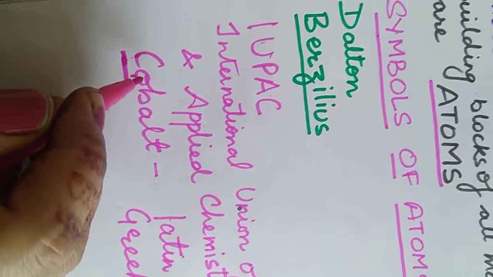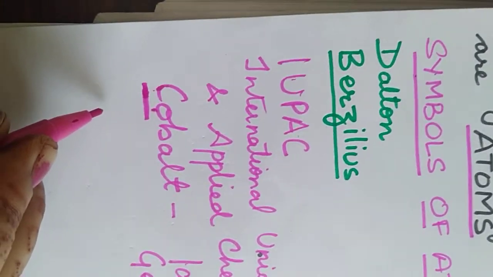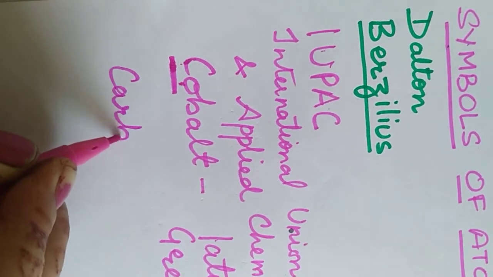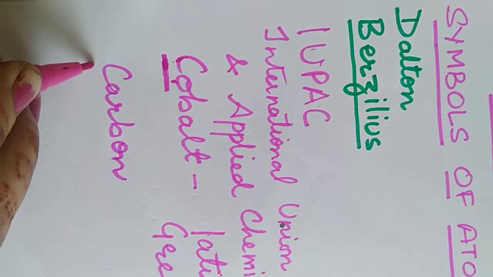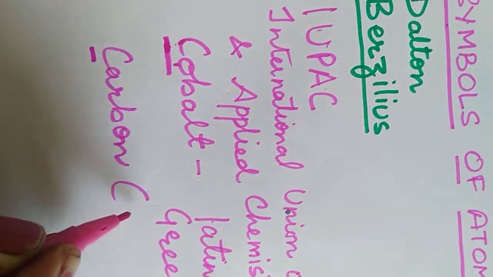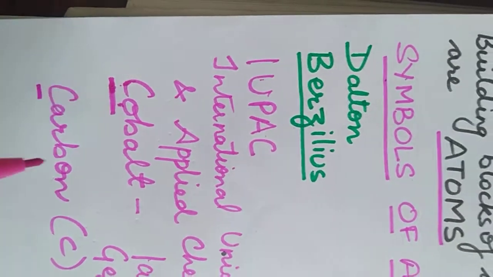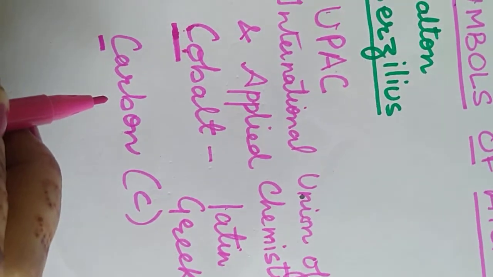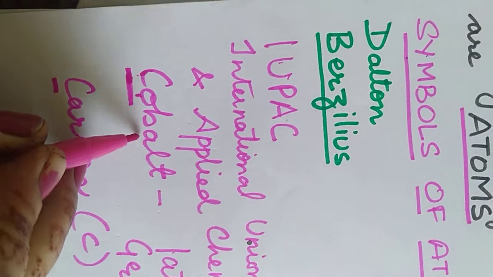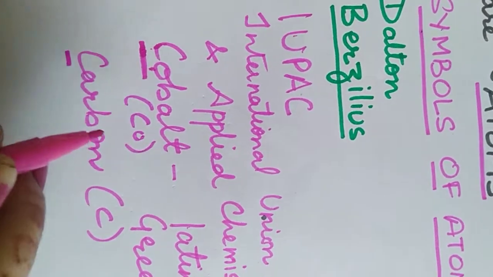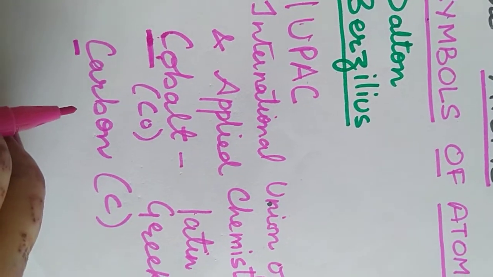For example, it is carbon. So the first letter is C. So the symbol of carbon is C. Cobalt, first letter is C. Already carbon was discovered. So it is taken as Co, cobalt. Right?